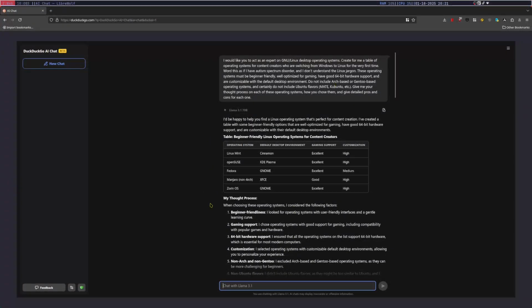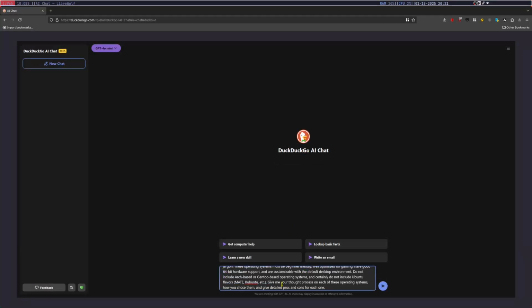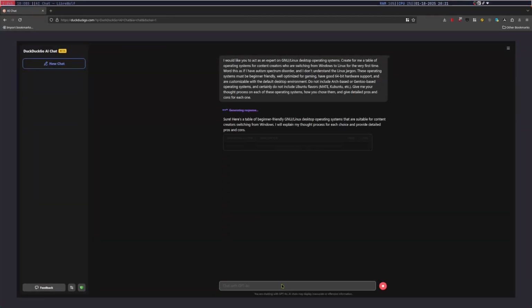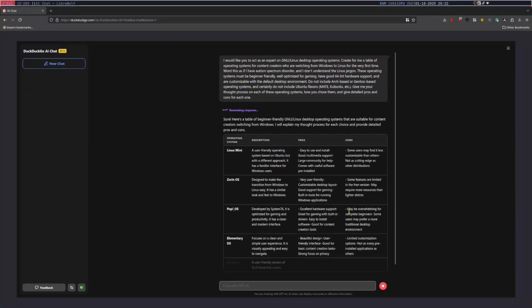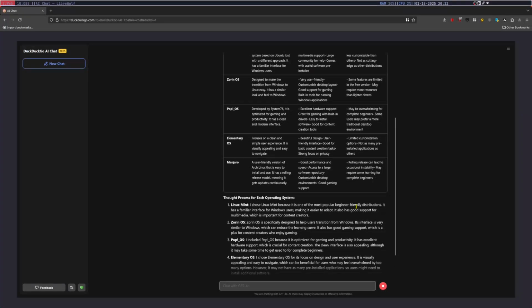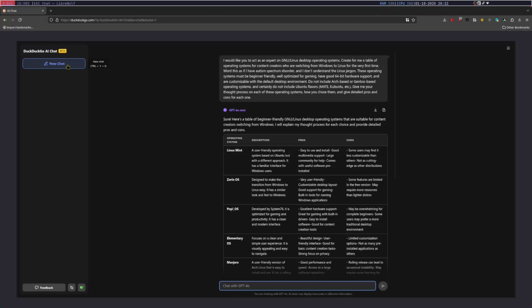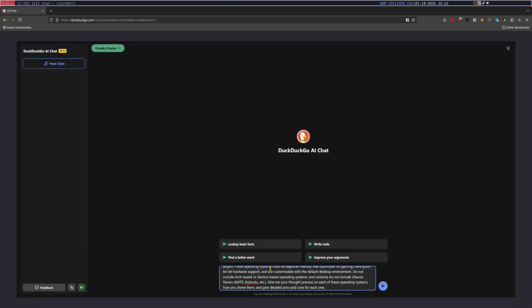DuckDuckGo, you guys need to change this. I literally got it to trip up on all four models. Hold on. Actually, for grins and giggles, I'm gonna go ahead and do all four models here. I'm gonna do this one time and see if I can get them all to hallucinate. That's a hallucination. So GPT hallucinates. Claude will probably hallucinate.